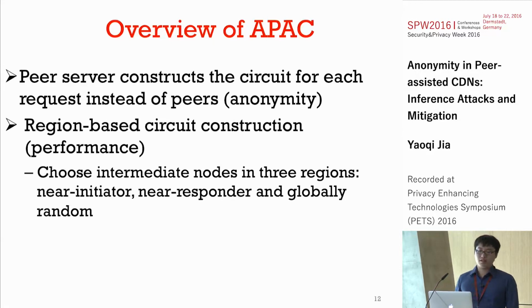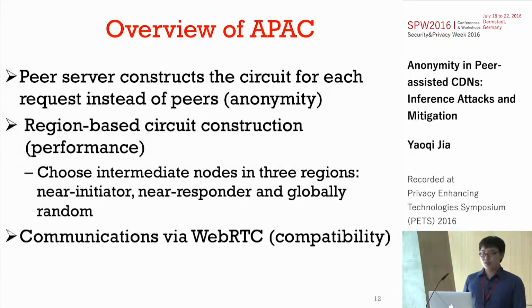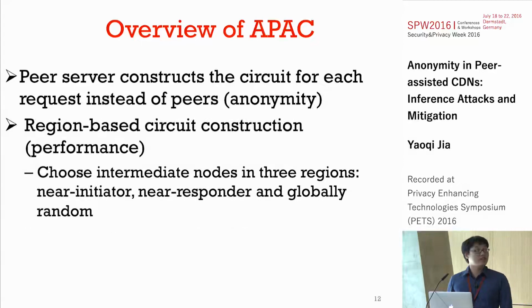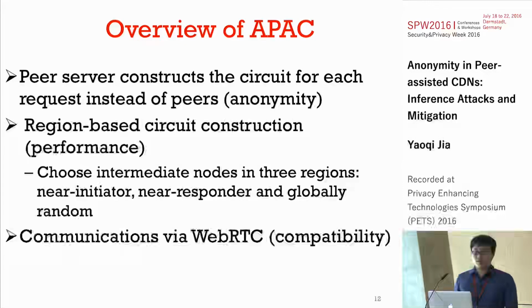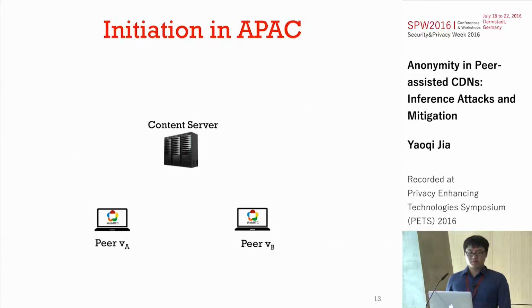The peer server directly chooses intermediate nodes in three regions: near the initiator, near the responder, and globally at random. We also use a new feature of HTML5 called WebRTC to make our system compatible with all the mainstream browsers like Chrome and Firefox. Now let's go through the workflow of our system.